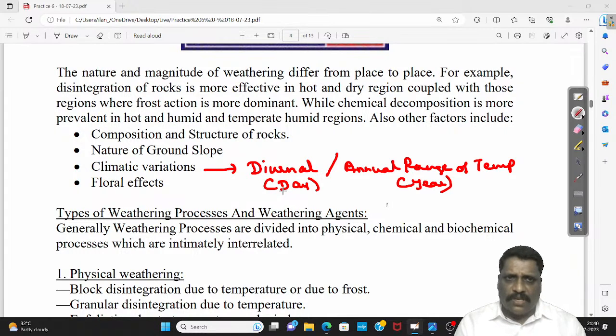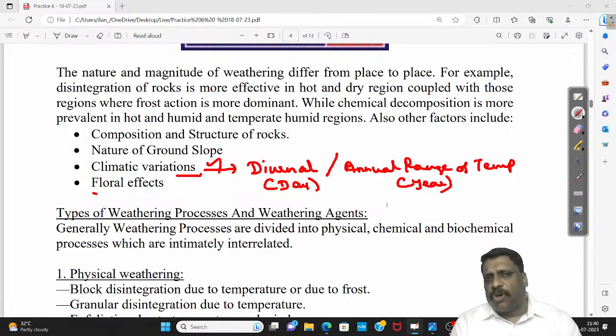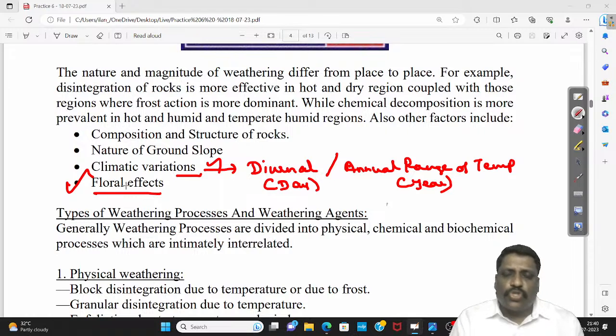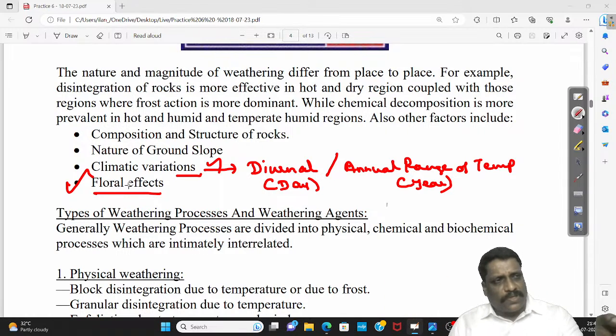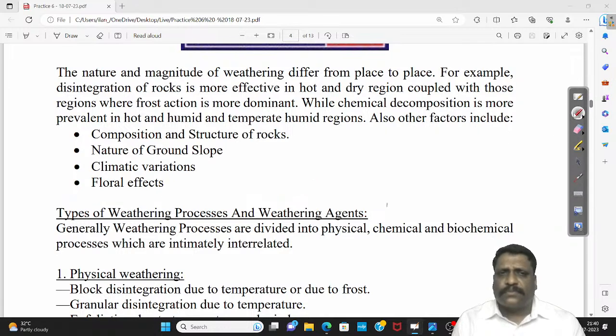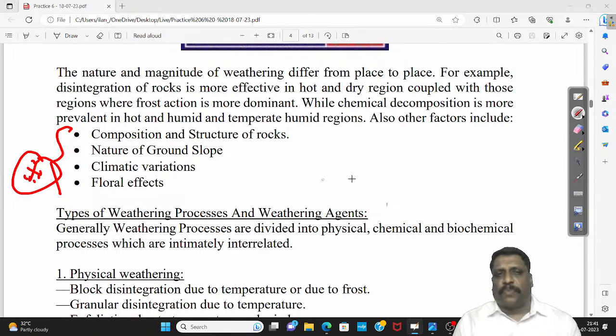Even frost action, salt action, all this chemical variation, floral effect, biological weathering. Somewhere the roots of trees and plants will penetrate, and that will also result in the breakage of the rock. The effect of flora is very important, and if you can explain it somewhere, better.